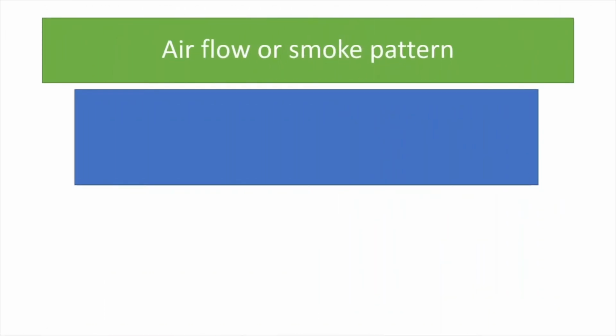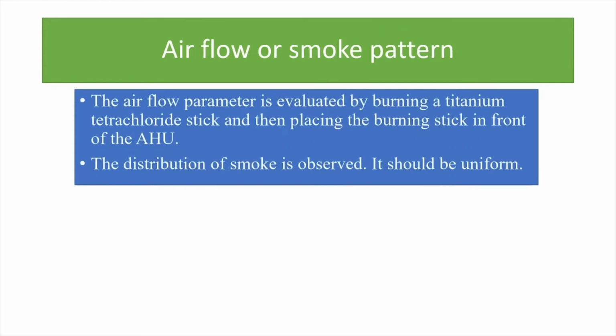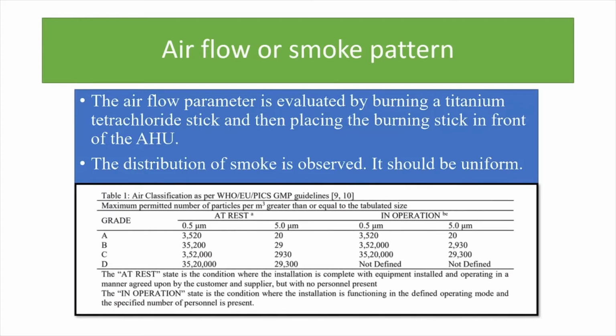Beginning with the first parameter, that is airflow or smoke pattern. The airflow parameter is evaluated by burning a titanium tetrachloride (TiCl4) stick and then placing the burning stick in front of the AHU or air handling unit so that the smoke is taken in and we can see the flow pattern of the air with the help of smoke particles. The distribution of smoke is observed. It is to be uniform as per the specified criteria.